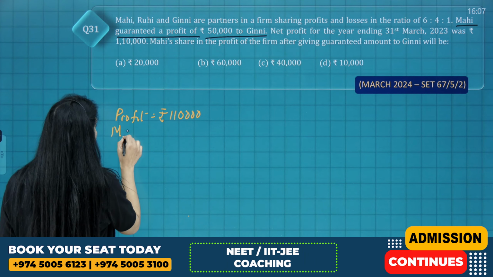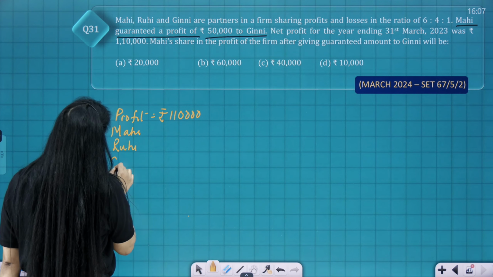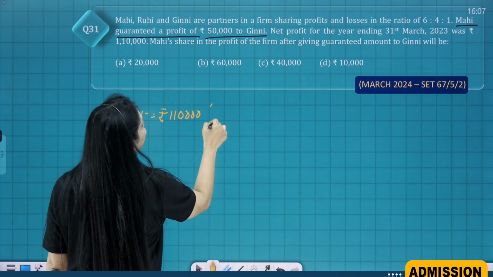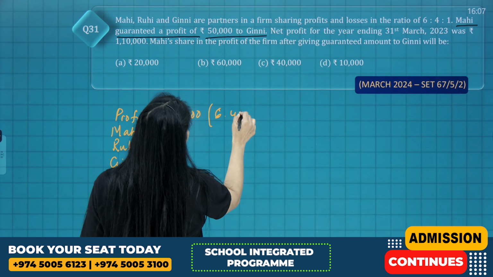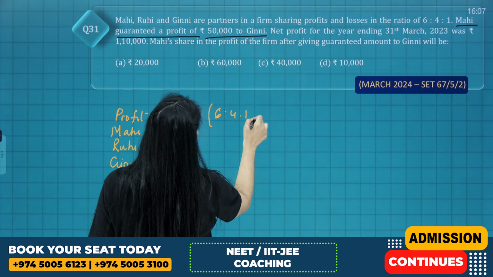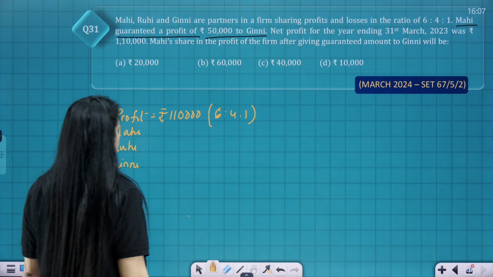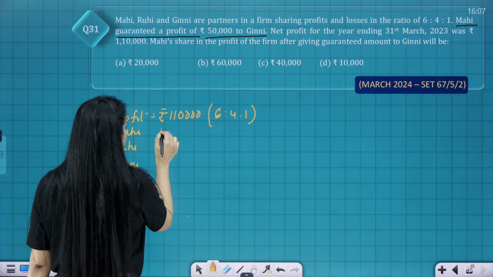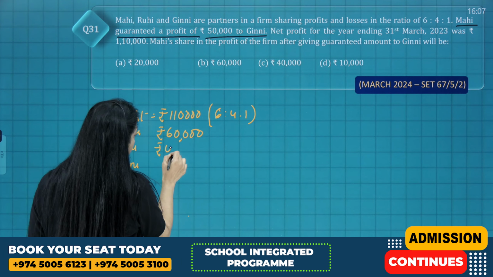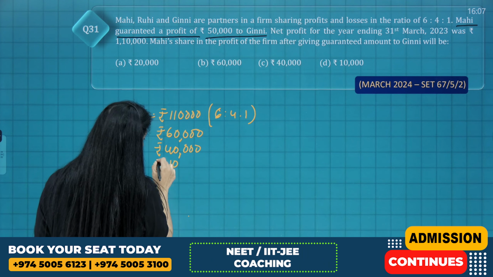So how much will Mahi get? Mahi, Rui and Guinea. So this is distributed in the ratio 6:4:1. So it is rupees 60,000, rupees 40,000 and rupees 10,000.